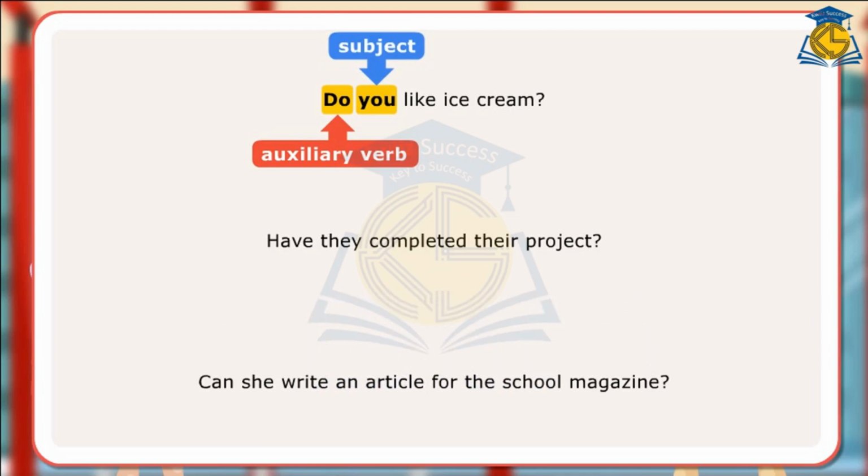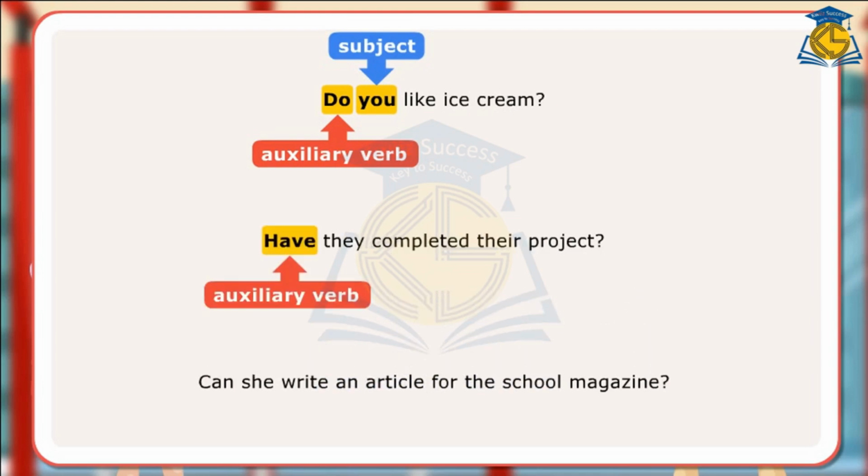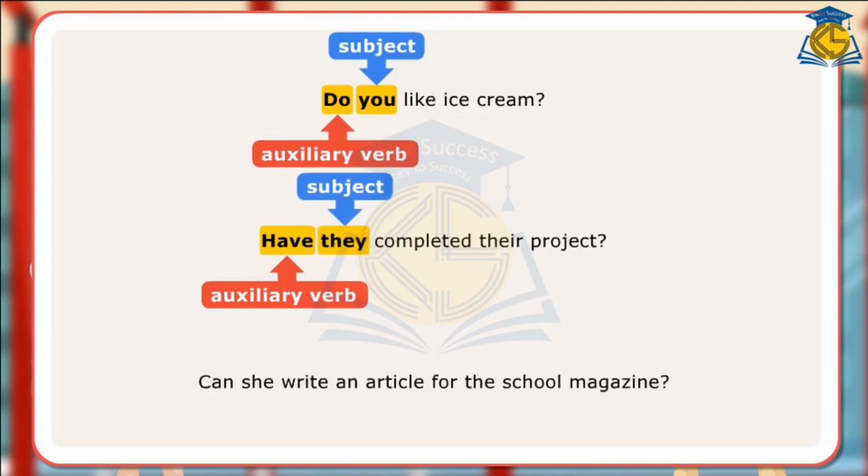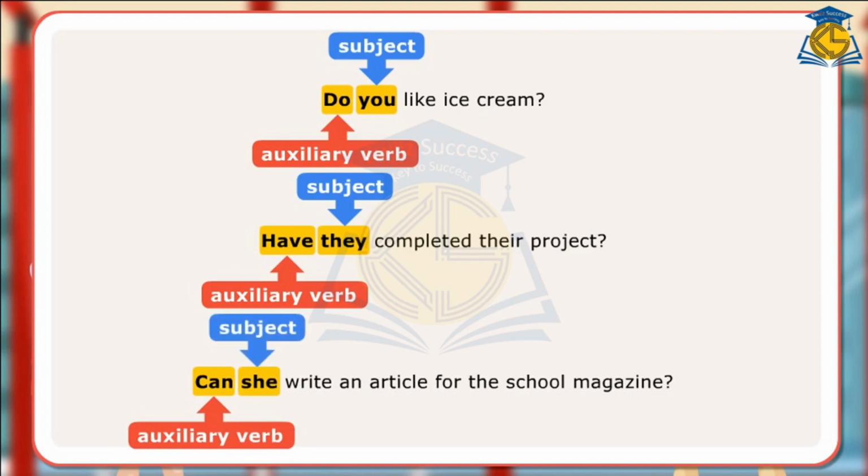In the second sentence, auxiliary have has been used as helping verb to ask a question. It is used before the subject they. In the third sentence, modal auxiliary can has been used as a helping verb to ask a question. It is used before the subject she.